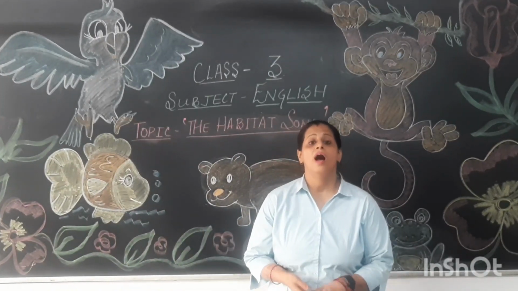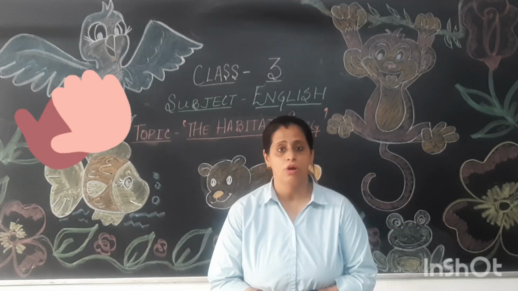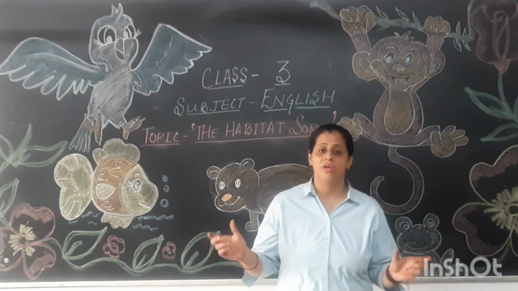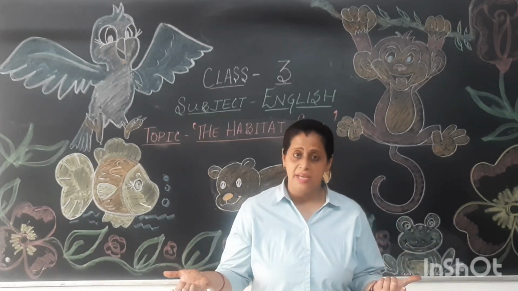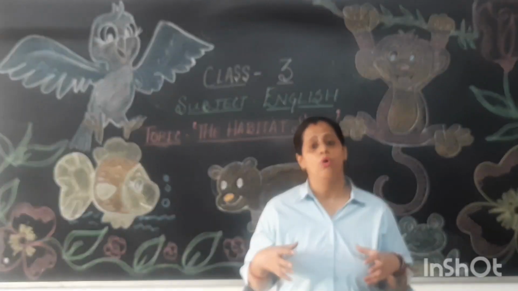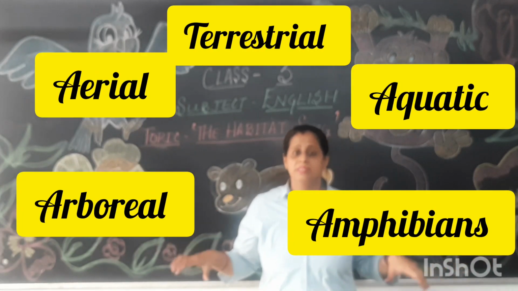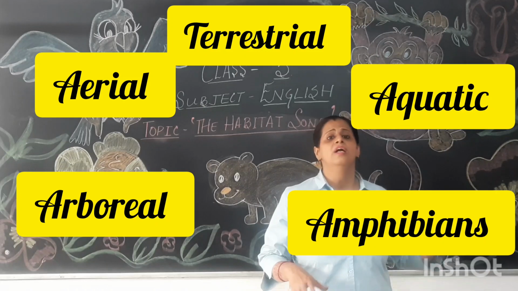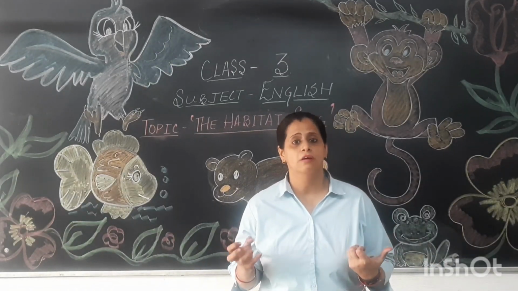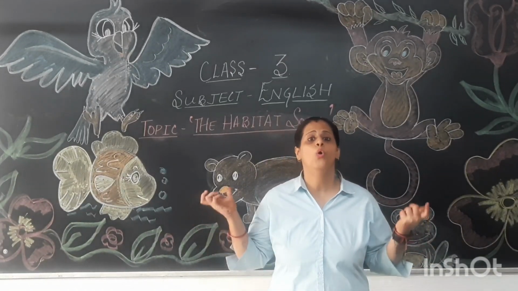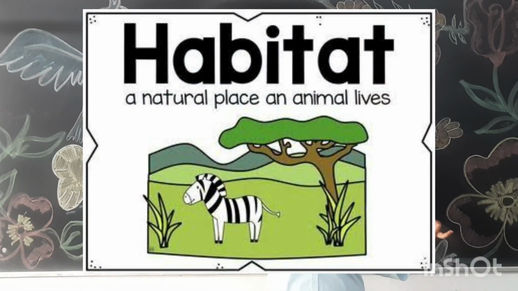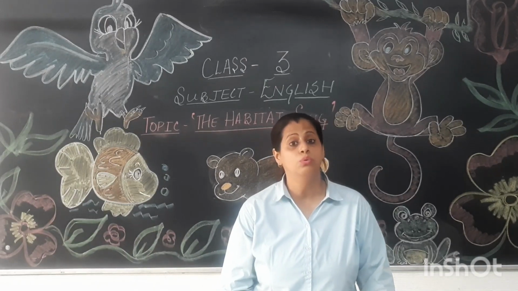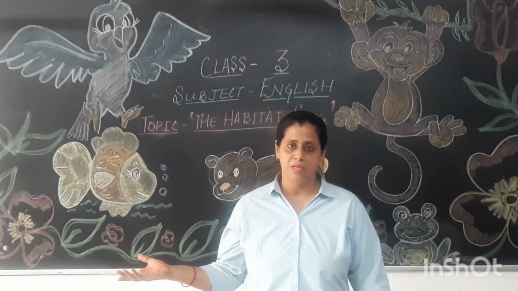So now children, I hope you have learned a lot about different kinds of animals, especially about their habitats, where they will live, where they will stay. These are the places where all these different animals, like the aerial animals, the amphibians, the arboreal, all these animals love to live. Alright, these are their homes, these are their places, right? So now in this poem we have learnt about their special abilities, what these animals think about themselves, right?